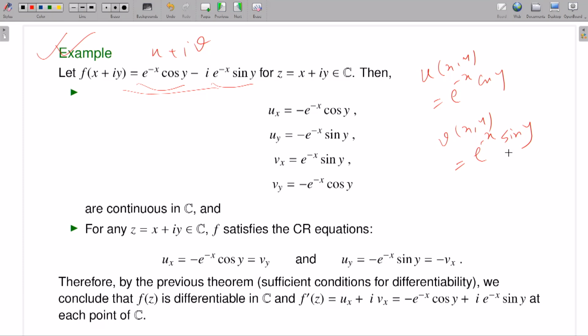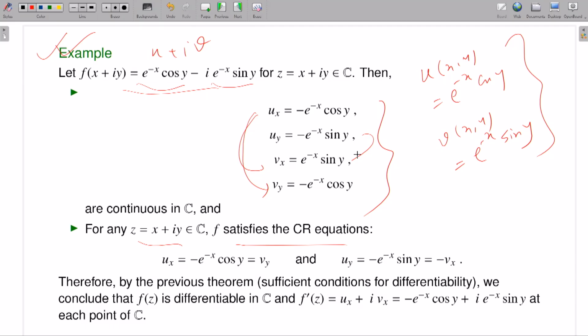So all the partial derivatives of u and v with respect to x and y exist. Now to talk about complex differentiability, if I want to use the earlier theorem, I need to check at which points they satisfy the Cauchy-Riemann equations. You have the explicit expressions of ux, uy, vx, vy, perfectly alright, because these functions are nice. Now by looking at the expressions, ux is equal to vy, it is minus e to the minus x. So ux is equal to vy at each point x comma y. Similarly, uy is equal to minus vx at each point x comma y.